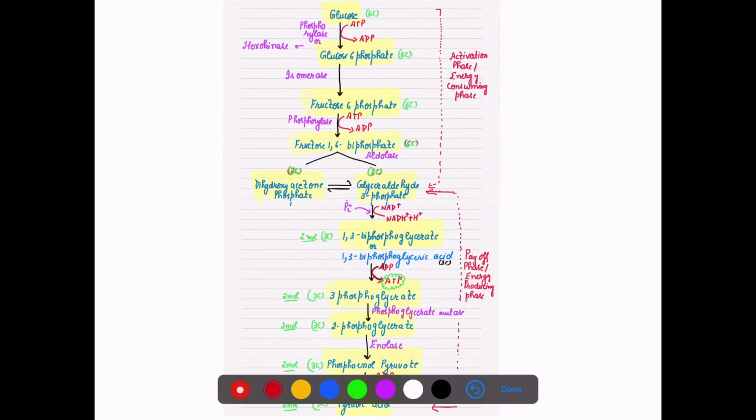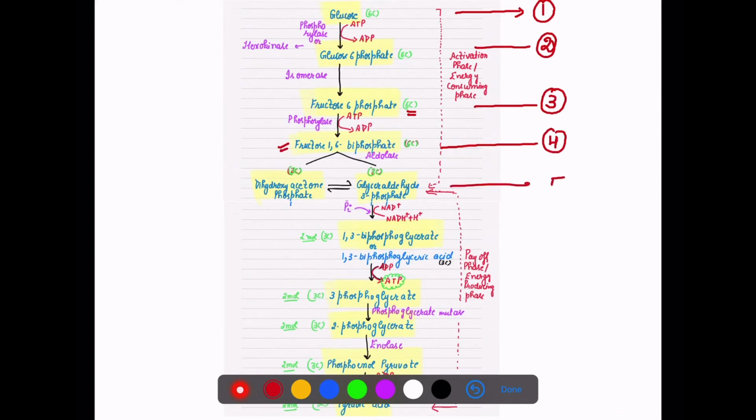As glucose or fructose enters into the cycle, phosphorylation is done and glucose 6 phosphate is formed, and then the glucose 6 phosphate changes into its isomeric form, which is fructose 6 phosphate. Now one more phosphate group is added by phosphorylation, forming fructose 1,6 bisphosphate.